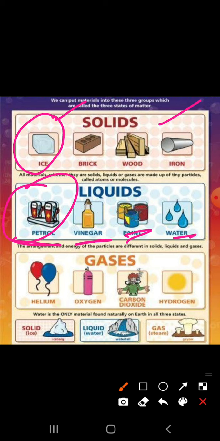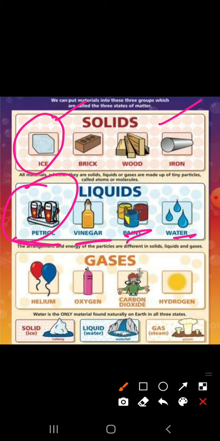For example, if you take a glass of water and a bowl, and you pour that glass of water into the bowl, that water will take the shape of the bowl. So it has a definite volume, means it will not change from 1 milliliter to 2 milliliter, but it will change its shape. For example, petrol, vinegar, paint, water, mustard oil, fruit juice, alcohol, any example you can take.